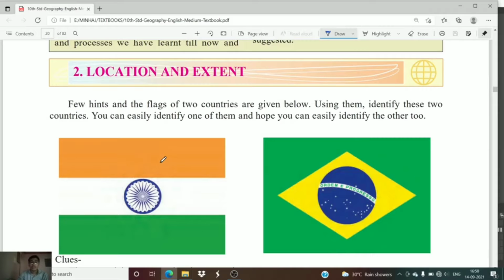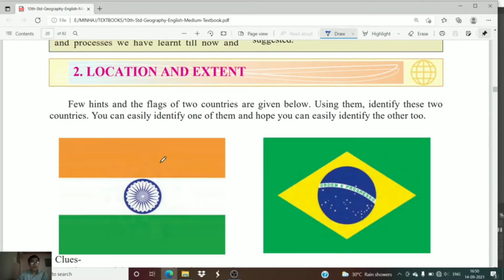From this particular lecture, we are going to start our chapter number 2, that is location and extent. As we are discussing geography from standard 10th, we are going to study the differences between two nations. One is our own country, India, and another country is Brazil. So, we are going to study geography by comparing these two countries.